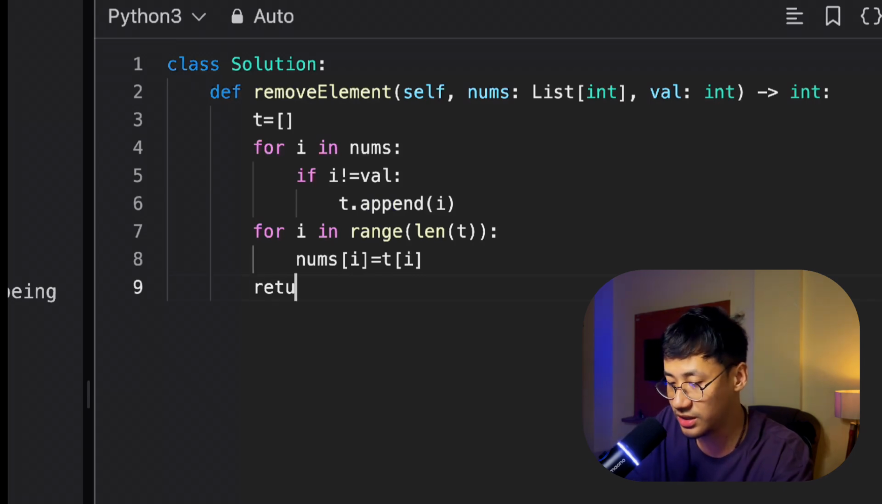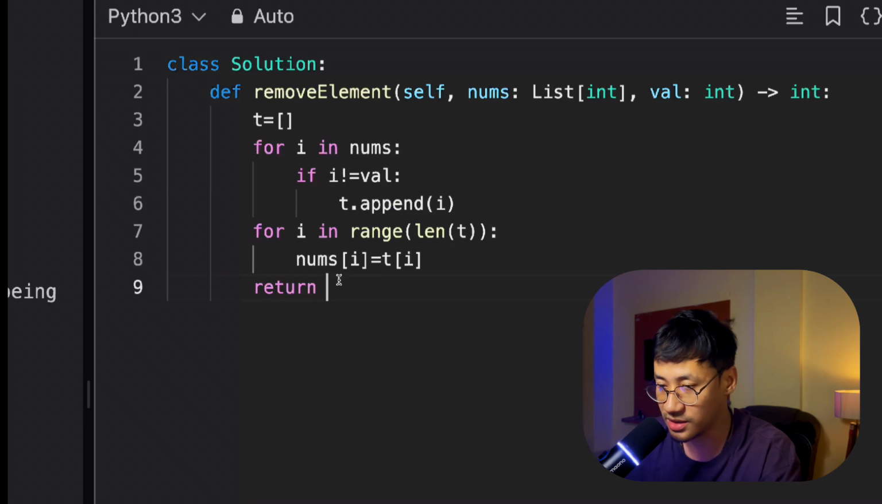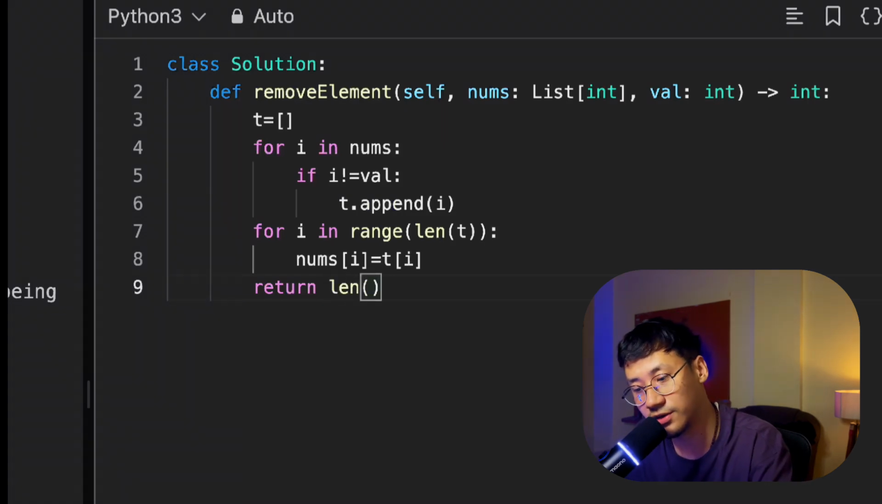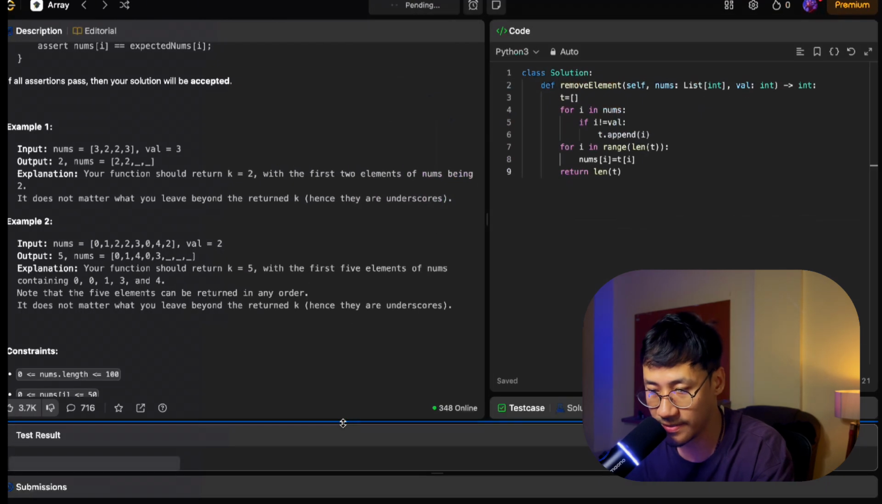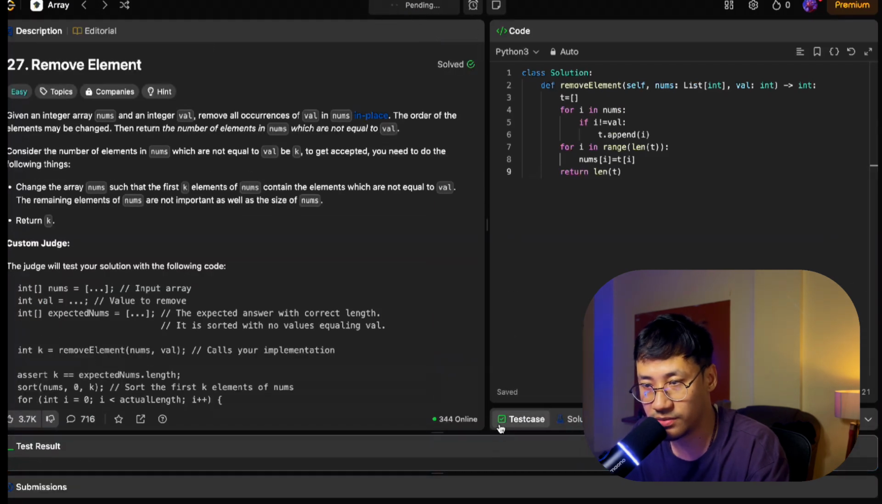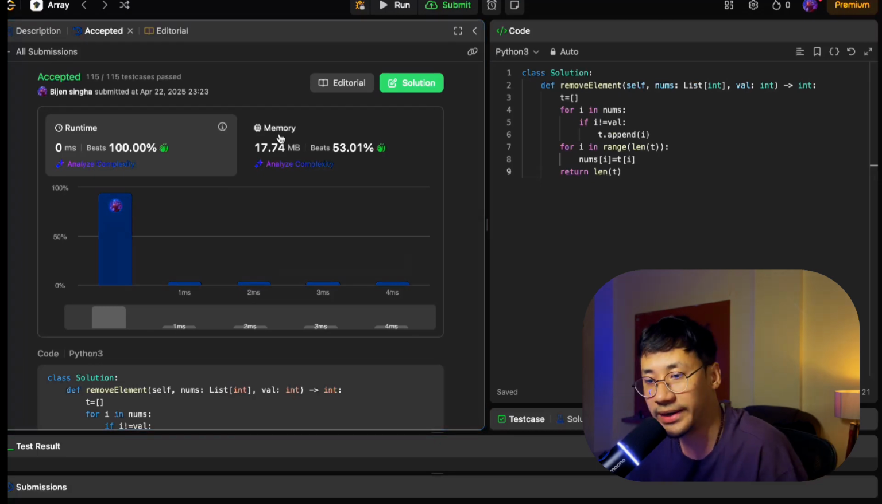But here, in place of print, we are just doing return, because it is not a main function, it is a method inside the class. So you need to return the answer, the length, equal to length of t. That's it. I hope it will run. Let's check it out. Accepted, and submit. All right, so this is how it is done.